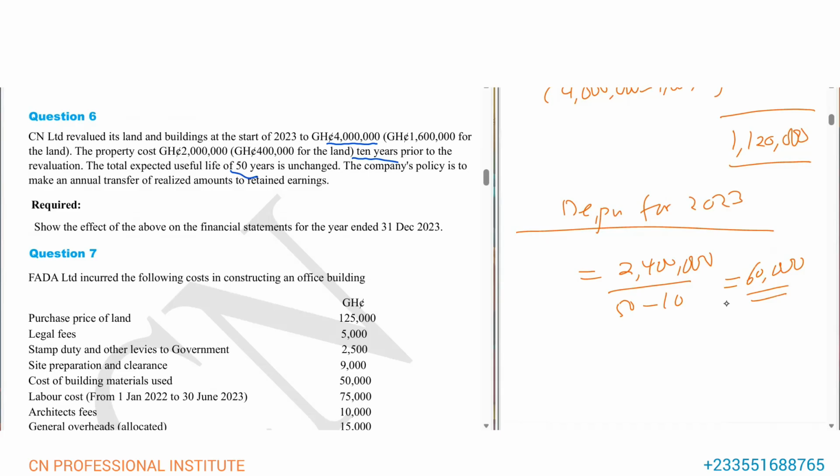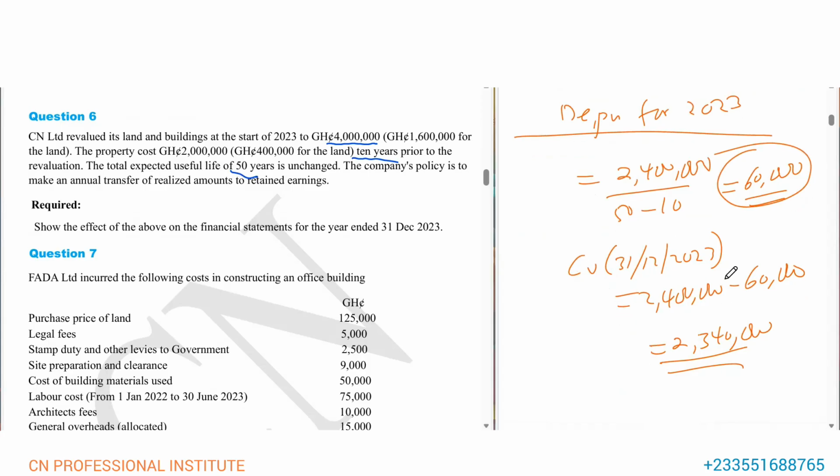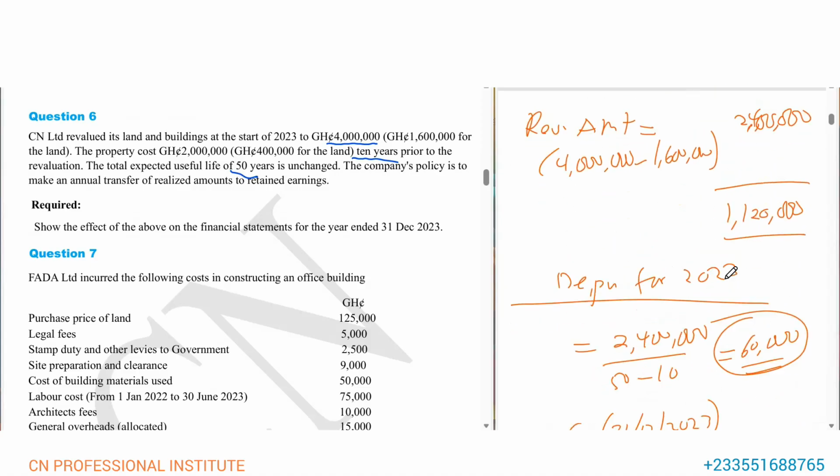Okay, so you realize that the carrying value as at 31st 12 2023 will be the 2,400,000 minus 60,000, and that will give us 2,340,000. So this is the carrying value as at the year end, and this depreciation that we are going to record in what? The P&L account.